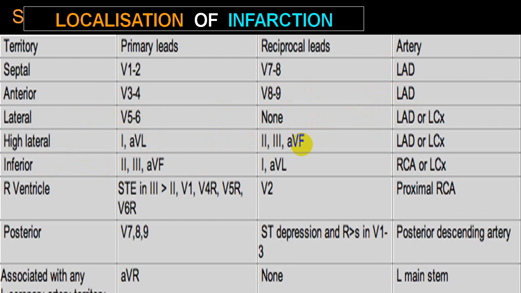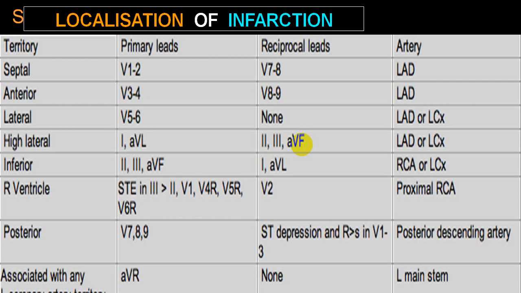And again the artery involved will be LCX, left circumflex, more dominant, and occasionally in case of LAD occlusion. Inferior wall is L2, L3, AVF and reciprocal changes in lead 1 and AVL. And the artery involved most commonly is RCA, and if LCX, that is left circumflex, is dominant, it can involve